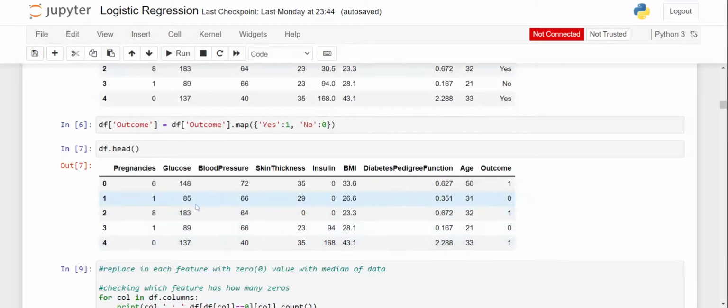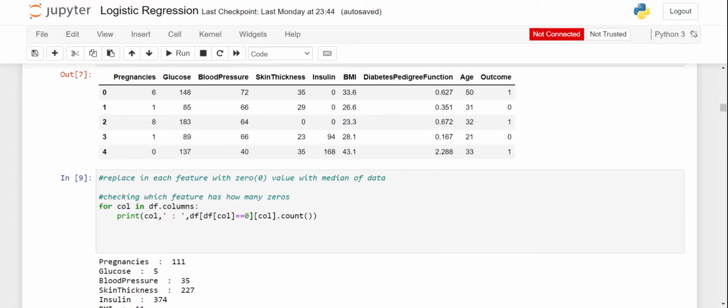Now, as we know, the pregnancies column can have zero values, but glucose, blood pressure, skin thickness, insulin, BMI, diabetes pedigree function and age cannot be zero.